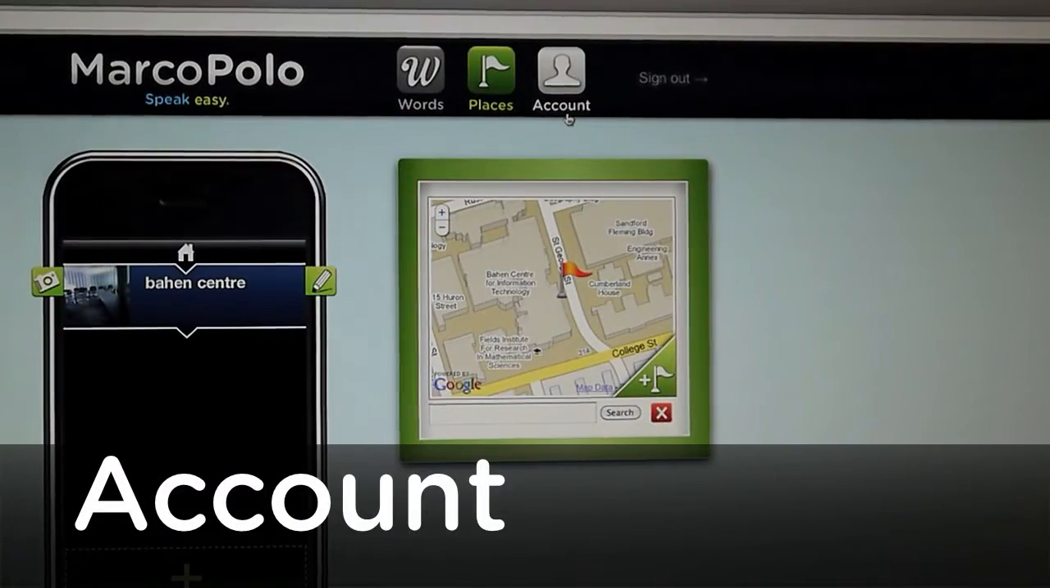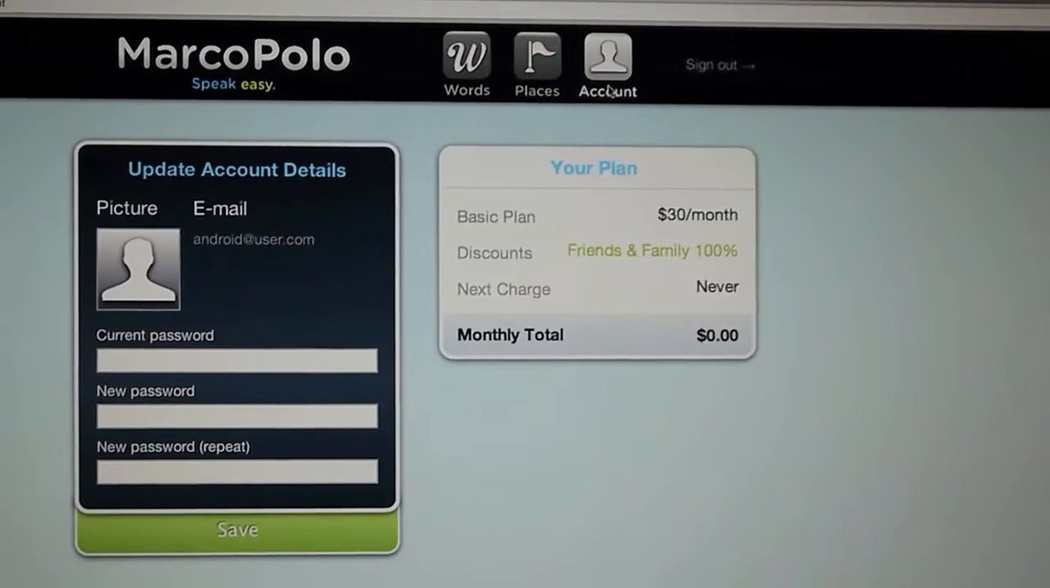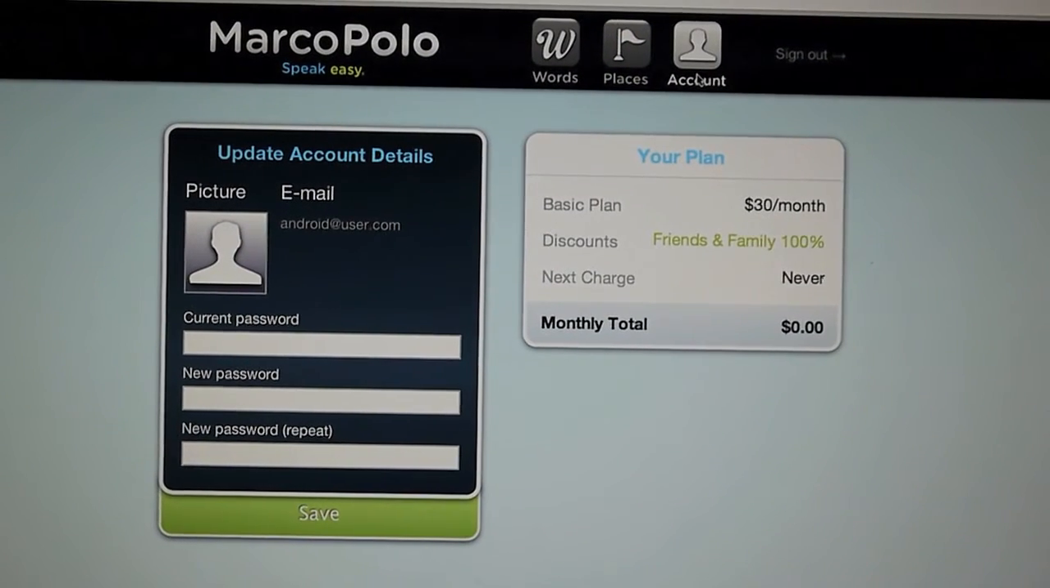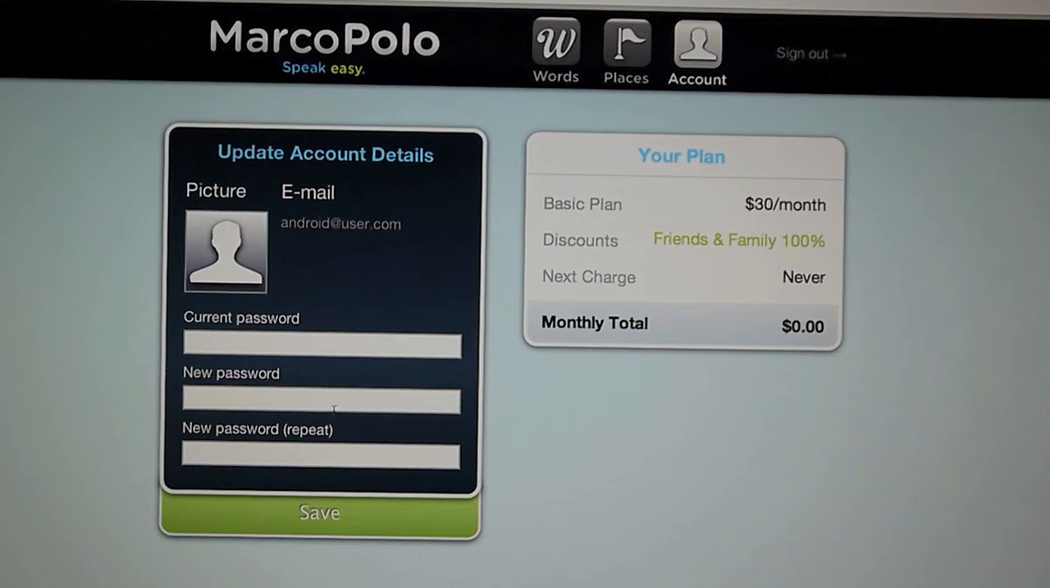Okay, last on the web interface, I'm going to show you the account page. So the final of these three buttons up here, if you click on account, you'll see we have this update account details page. This is where you can change your password to a new password using the usual fashion. You can see your billing plan on the right, which at this point, of course, because you are a good friend or family, is $0. And you can also change your picture.